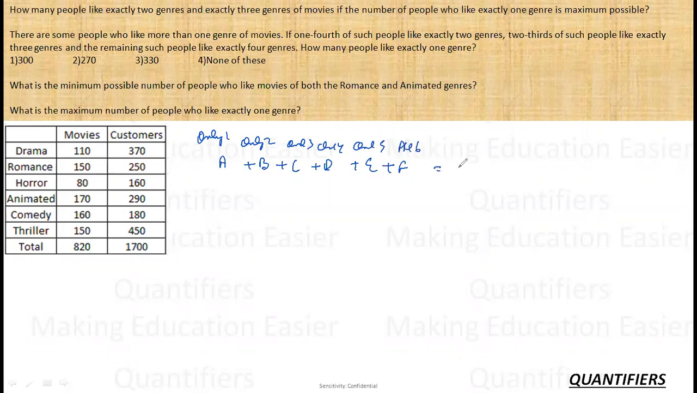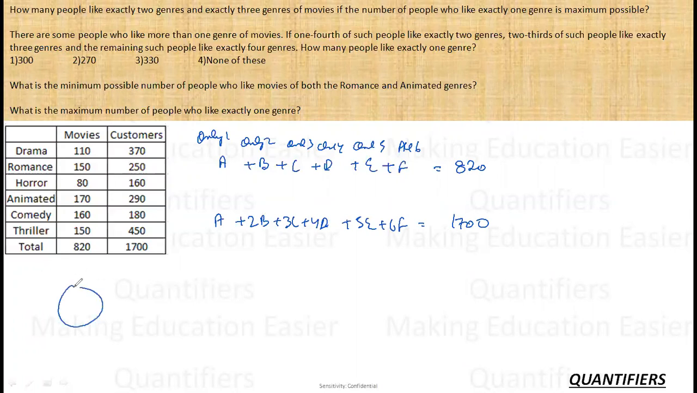And how many people are there? There are 820 people. Now, what is the total number of movies I have? The total number of movies is A plus 2B plus 3C plus 4D plus 5E plus 6F, which is 1700. Okay, I hope you all know how this equation is formed. Whenever we add all the elements of a Venn diagram, the elements appearing common to 2 are counted twice, appearing common to 3 are counted thrice, and so on.